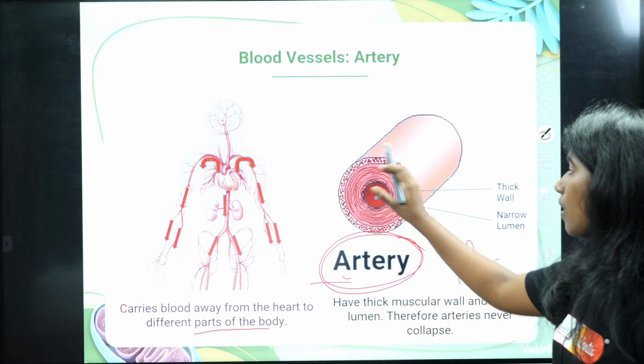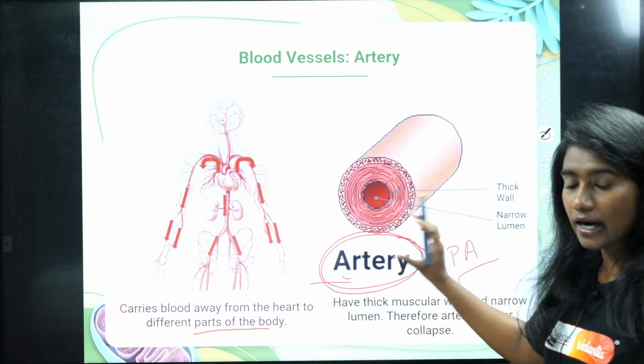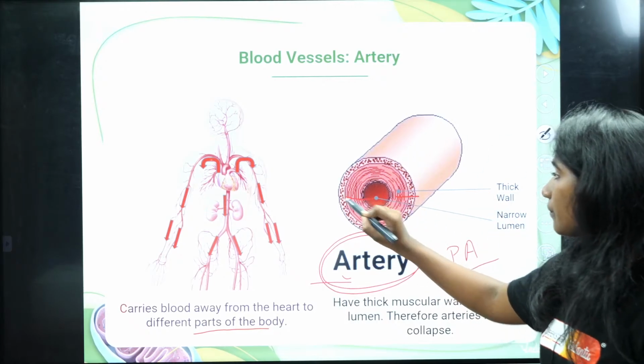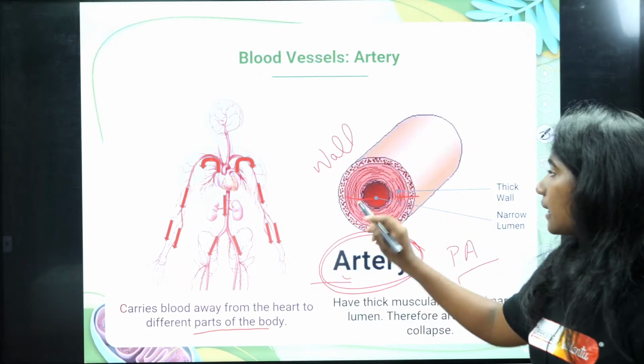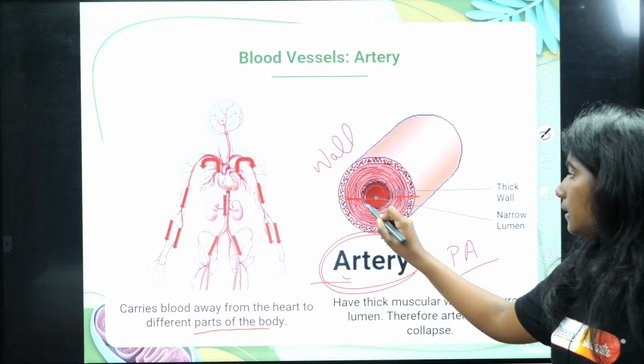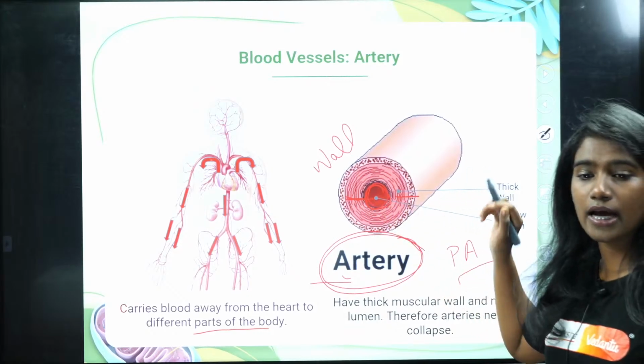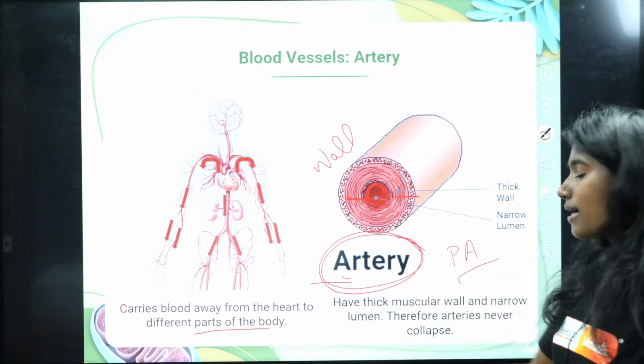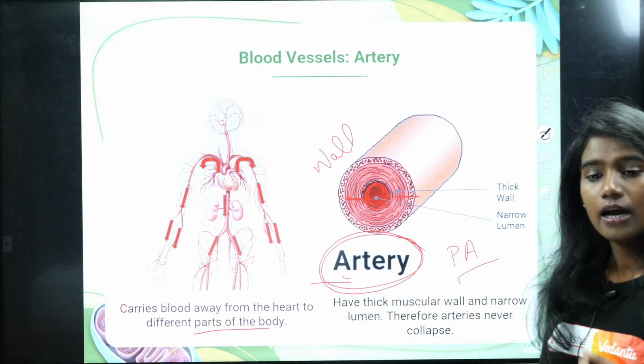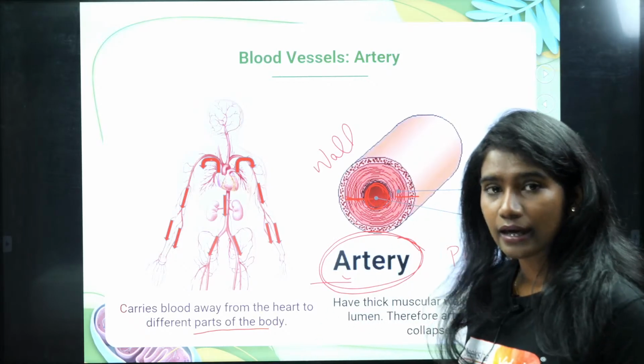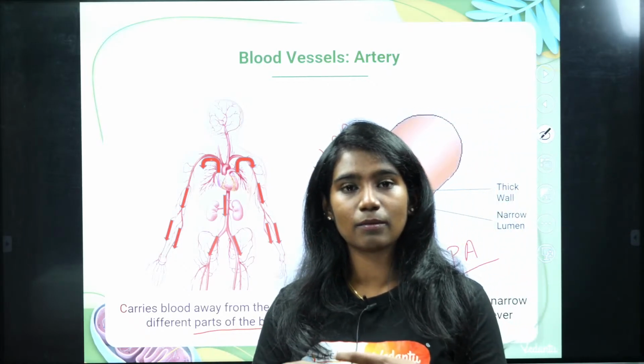And how are the walls of the artery? Look at the wall. It is very thick, whereas the hollow portion, the diameter, is thin. So why are the artery walls thick? It is thick, elastic and muscular in nature.